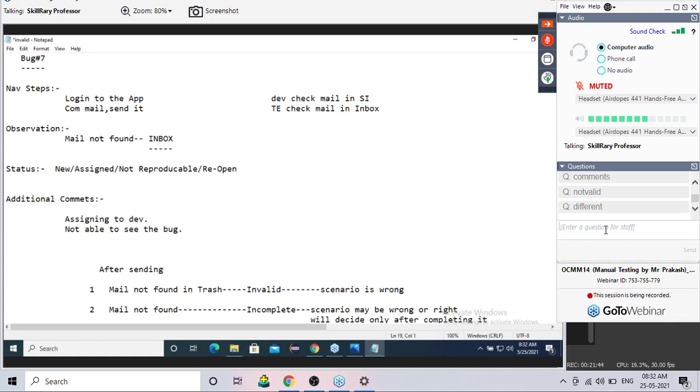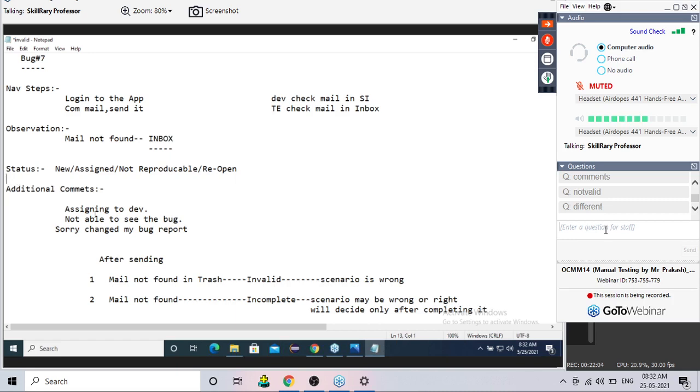Is additional comments required or not required? Yes. Sorry, changed my bug report. Because obviously, since it was your mistake, you have to change your bug report. Okay, now listen, summary. There is one status called not reproducible. Not reproducible means the bug may be valid, the bug may be invalid. I also don't know.